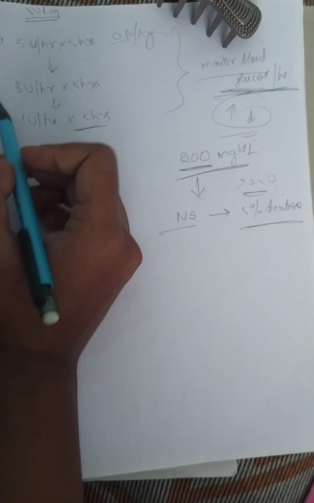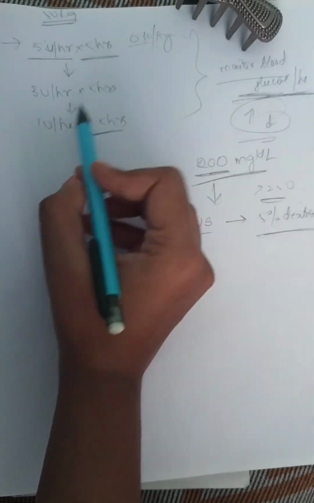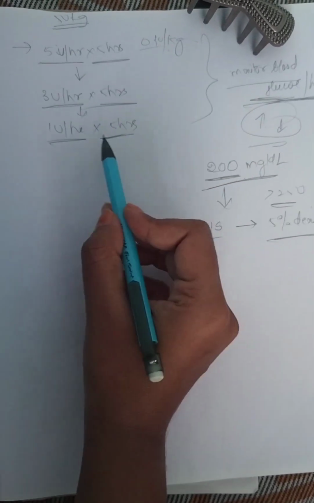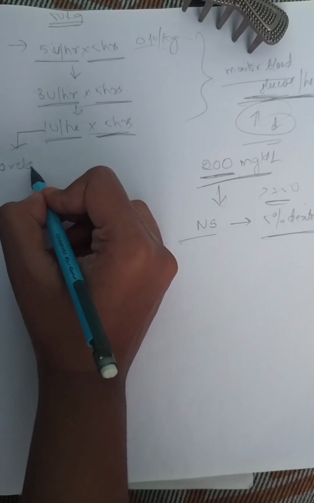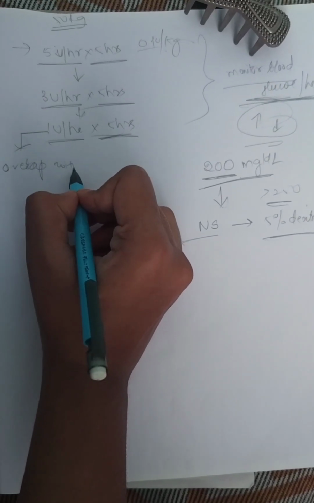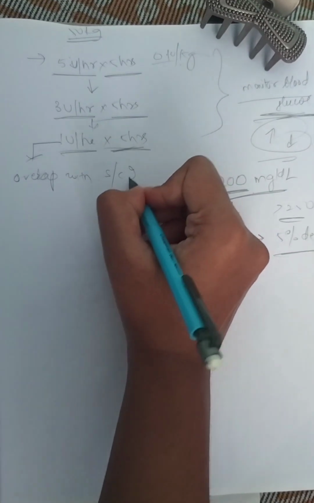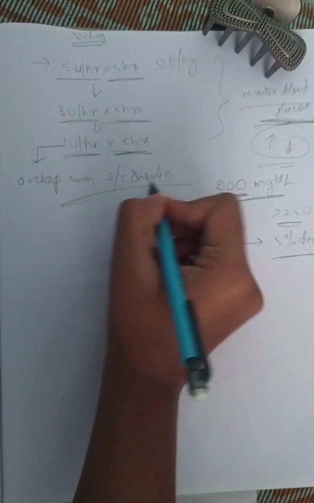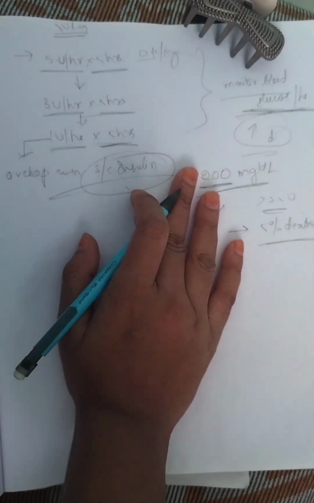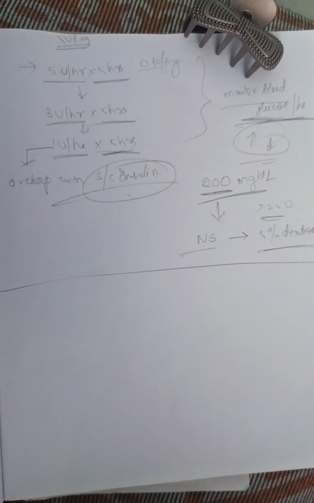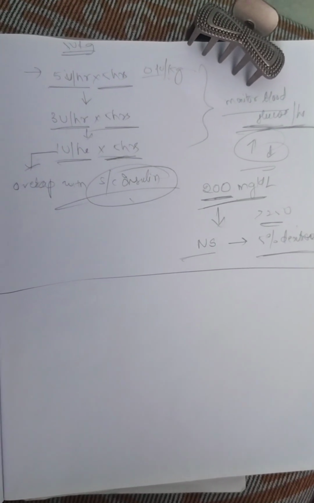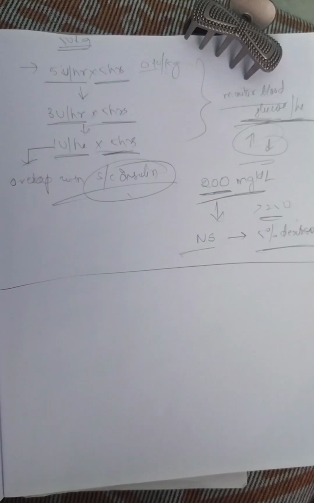So like this, 5 units per hour for 5 hours, 3 units per hour for 5 hours, 1 unit per hour for 5 hours. Here this can overlap with subcutaneous insulin. Okay, this is the treatment for DKA. Now I will give an overview of DKA.